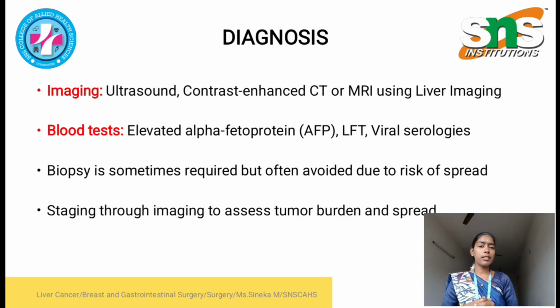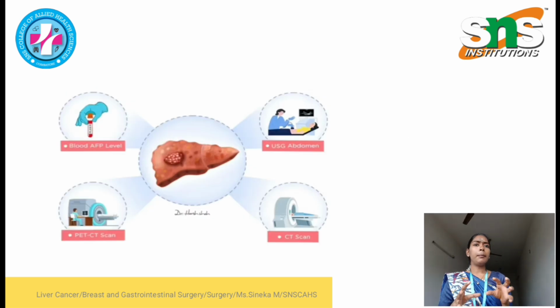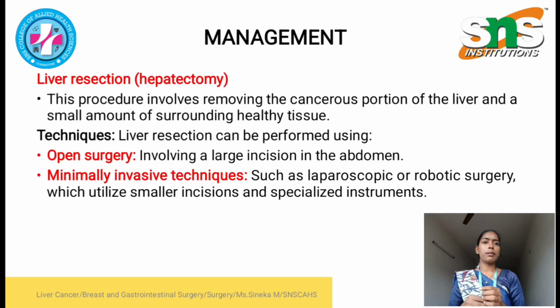Next is diagnosis. Initially we do imaging: ultrasound, contrast-enhanced CT or MRI to visualize the liver and liver cancer. Next is blood tests: elevated alpha-fetoprotein, LFT and viral serologies. Abnormal values will indicate liver cancer and inflammation. Biopsy is done to confirm liver cancer. Here are the images of different diagnosis methods.